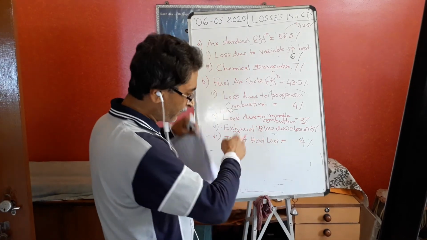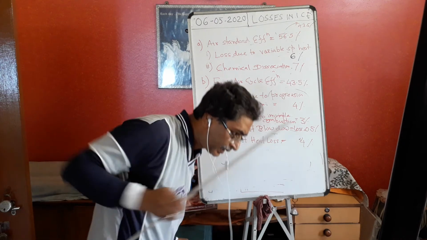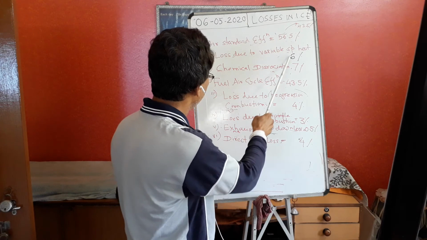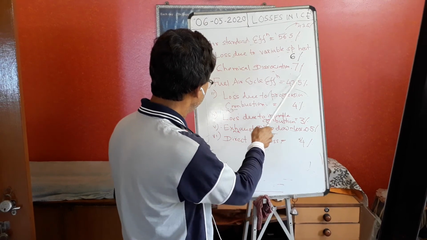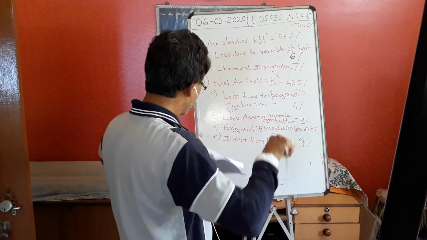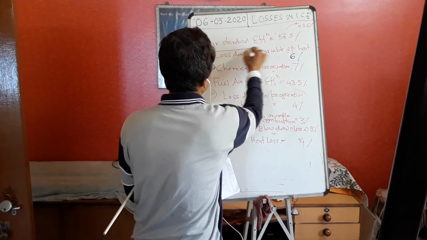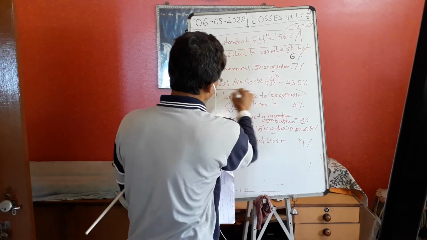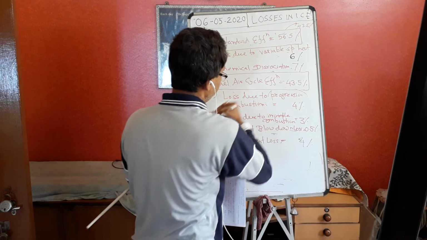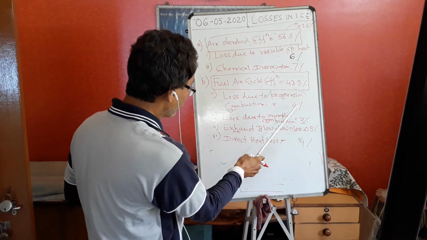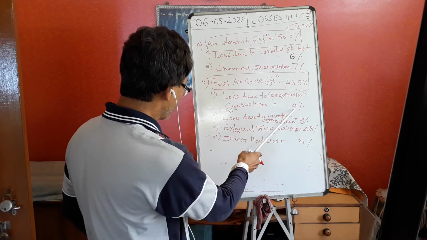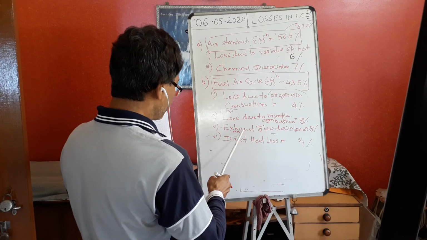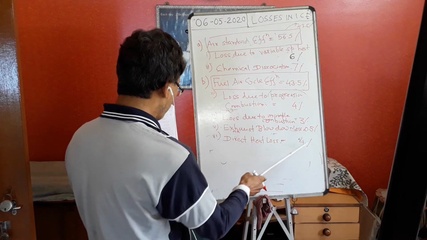So what is the air standard efficiency? Air standard efficiency is 56.5. Then from here I deduct the loss due to variable specific heat and chemical dissociation, and we get the fuel air cycle efficiency. From this I deduct loss due to progressive combustion, loss due to incomplete combustion, exhaust blowdown loss, and direct heat loss of 4%.